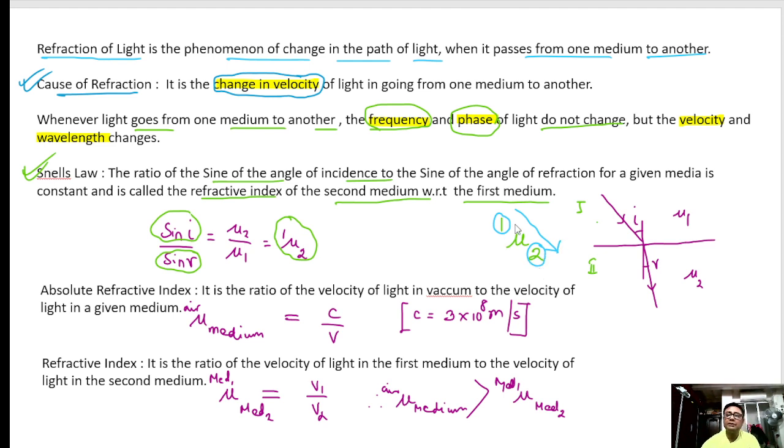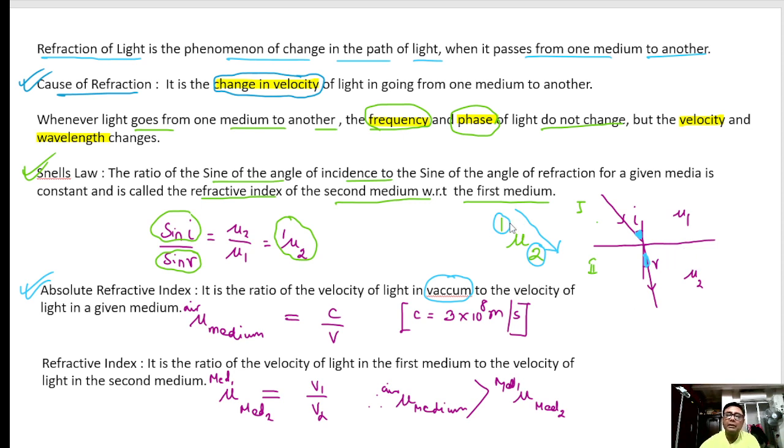And what is this refractive index? It is sine i to sine r. Sine i to sine r is the refractive index. Clear? Absolute refractive index. What is it? It is the ratio of the velocity of light in vacuum when the light is going from vacuum to any other medium.